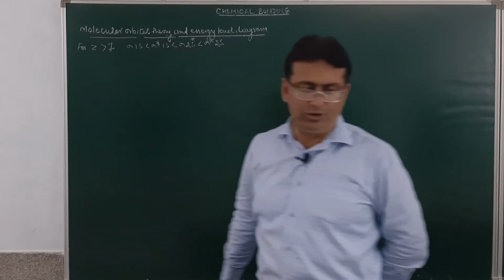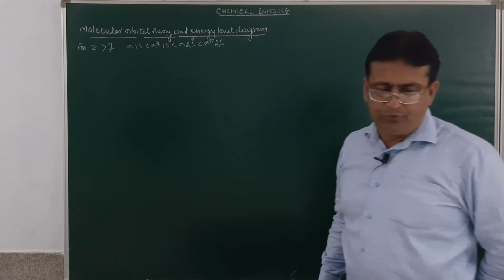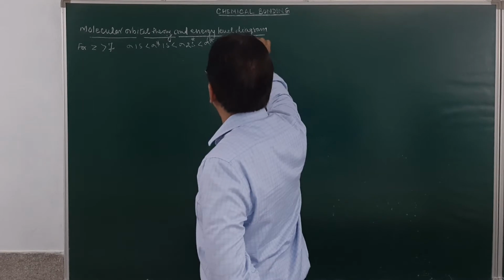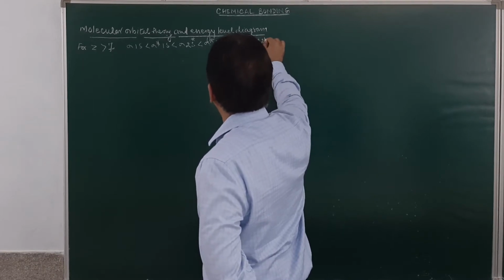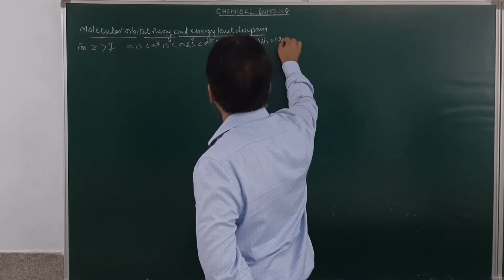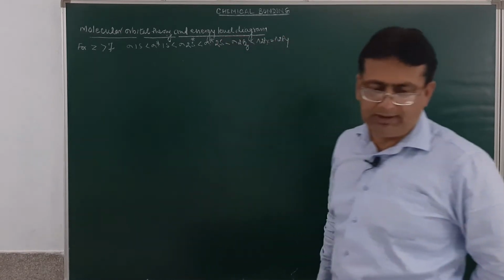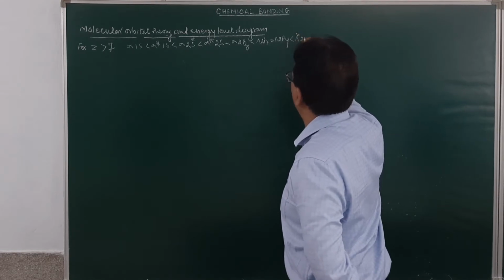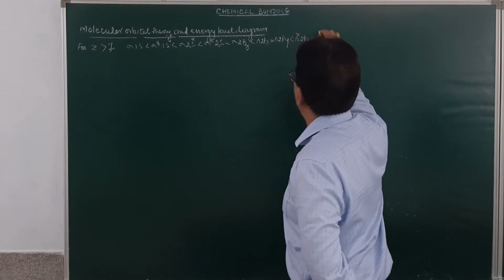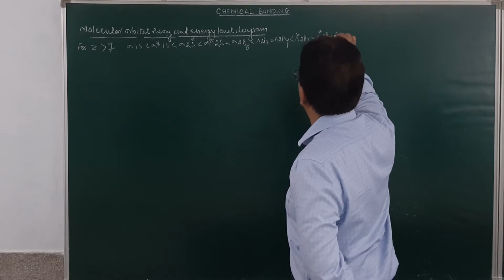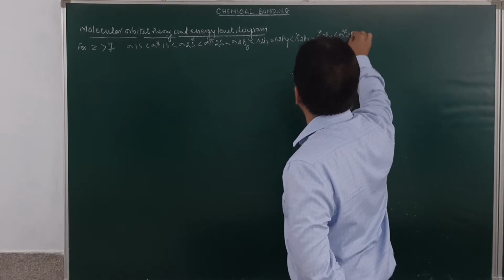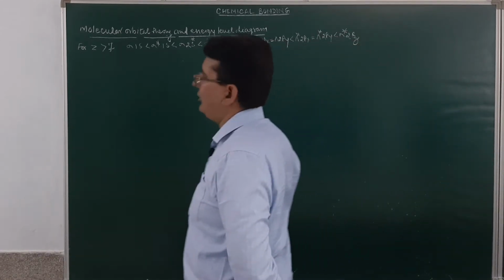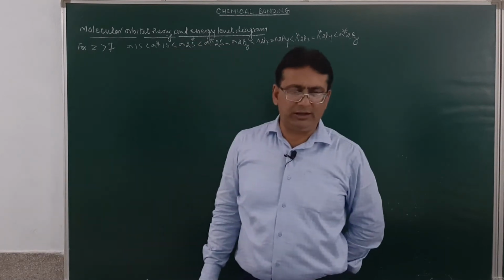And if you remember, then we will have sigma 2pz, which will be less than pi 2px, equal to pi 2py, which again will be less than pi anti-bonding 2px, equal to pi anti-bonding 2py, which will be less than sigma anti-bonding 2pz. I hope you remember this. Examples are molecules like oxygen, O2 positive, O2 negative, etc.